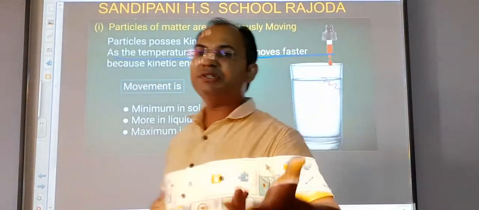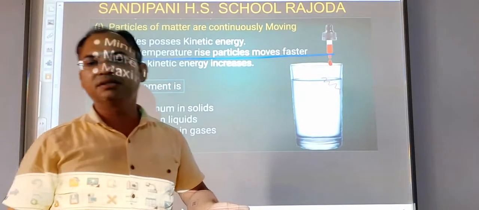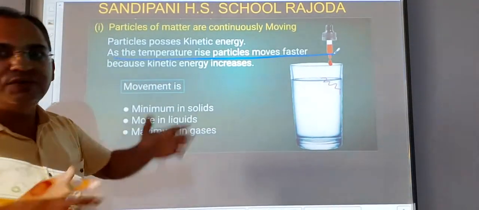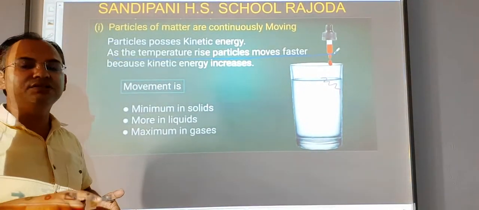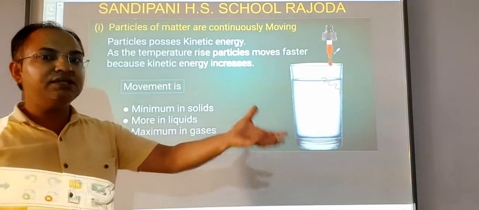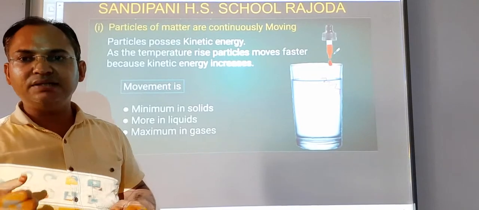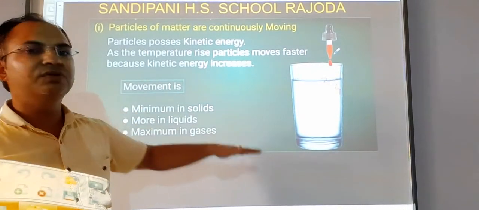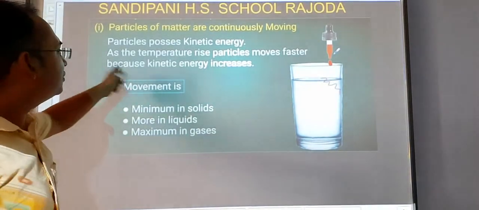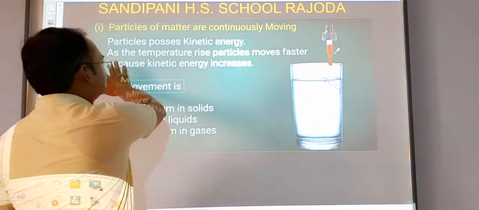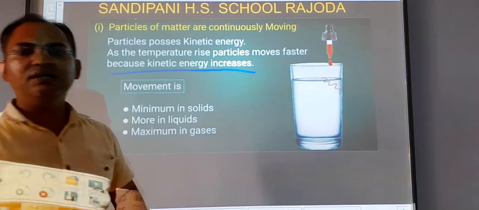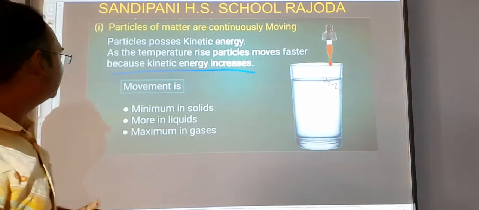When the temperature of the substance increases, the molecules move faster. The reason behind this, students, is that they gain heat energy. They have more kinetic energy and their speed becomes faster, because their kinetic energy increases.